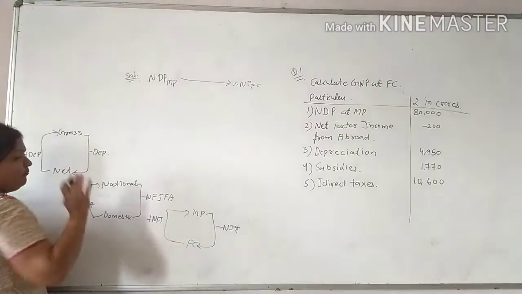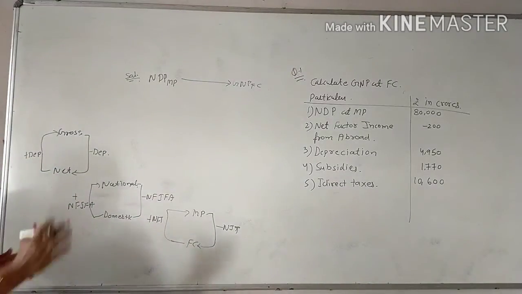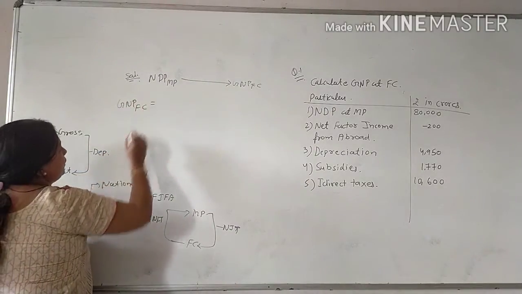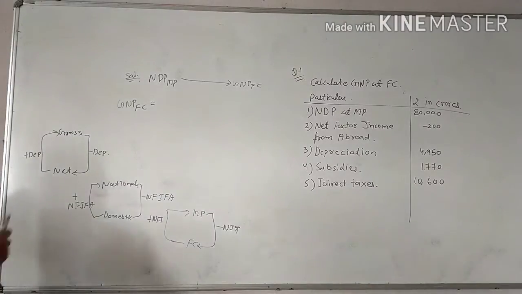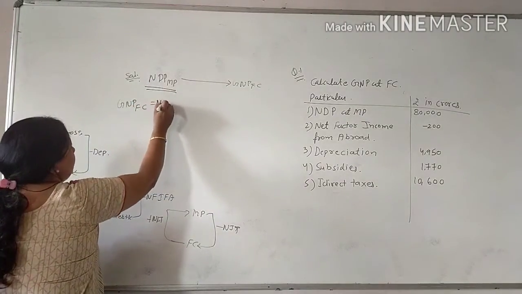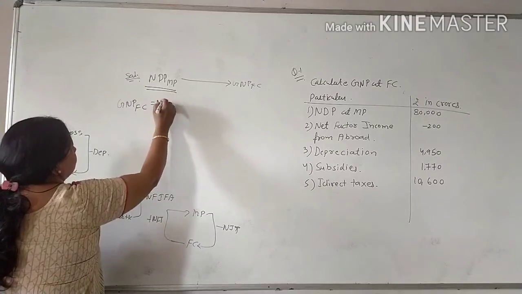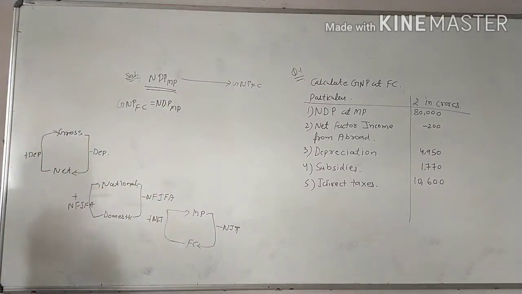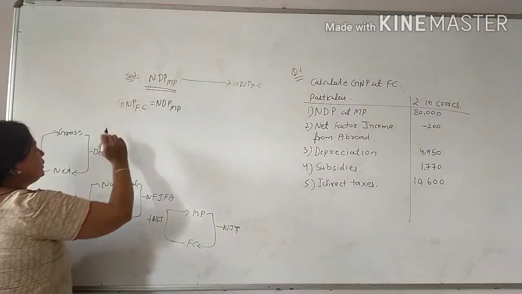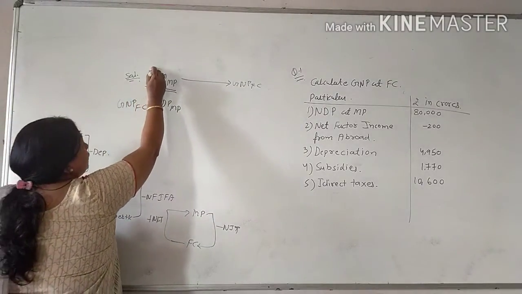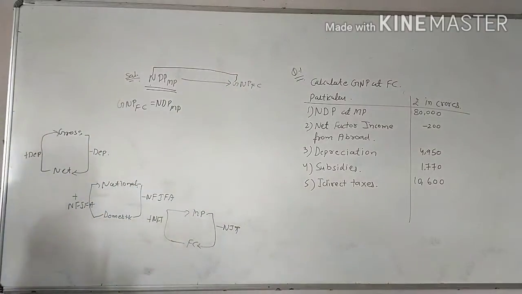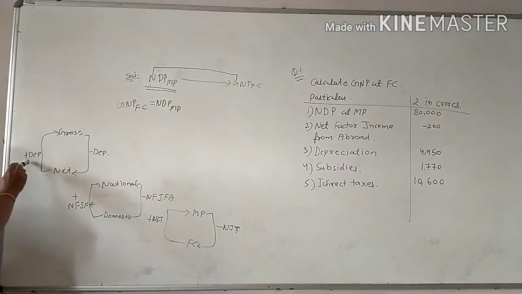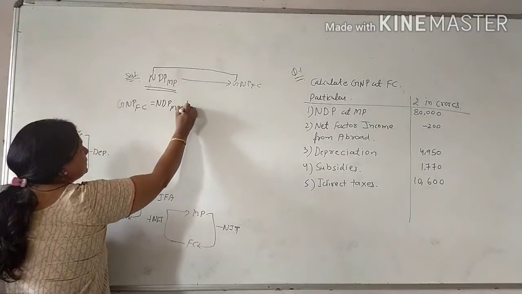Now as per the maths rule, whatever you find out, you have to write down on the left side of the equal to sign. So GNP FC equals whatever is given to you. First you have to write this one, NDP MP. Now start finding out. In this type of problem, first you are in net position. You have to go to the gross position. Clear? You are in net and you want to go to gross. So net to gross, what you have to do? Plus depreciation.